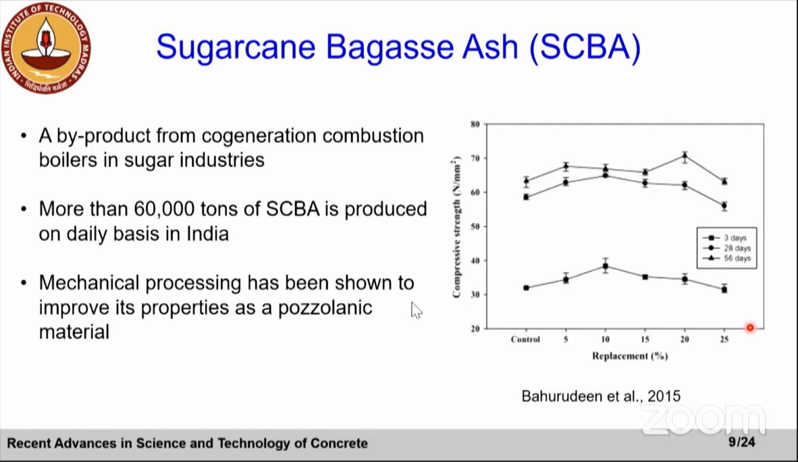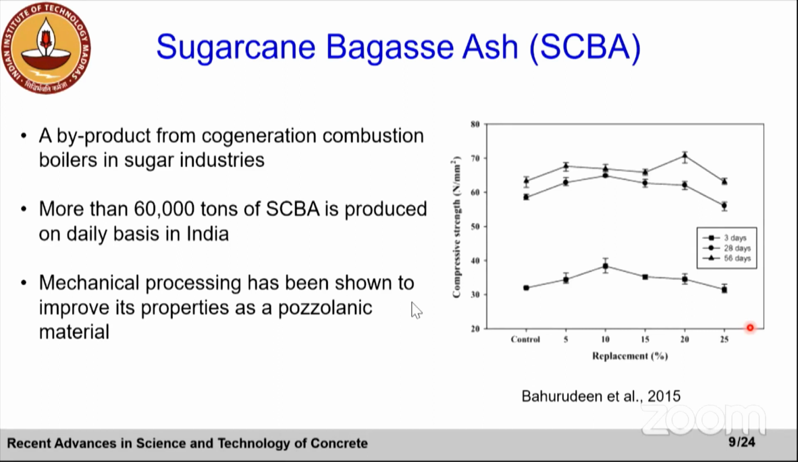So far, the application is limited to cement, right? We are talking about the replacement of cement, and the idea is we are making these materials react with calcium hydroxide, which is coming from the cement hydration, filling the pores and improving the properties. Sugarcane bagasse ash is a byproduct of the sugarcane sugar industries. It is produced in cogeneration combustion boilers. Roughly more than 60,000 tons of sugarcane bagasse ash is produced in India on a daily basis.